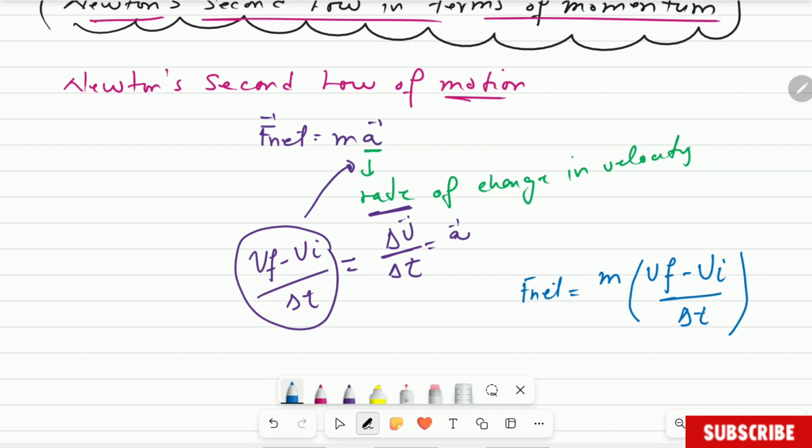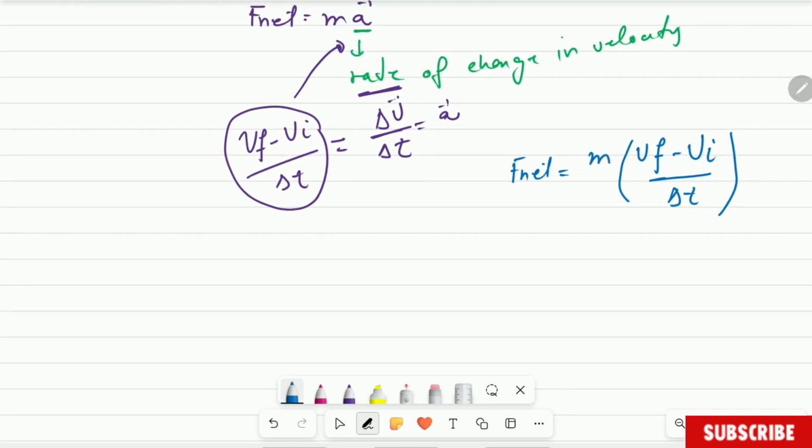Do you understand that? Okay. So now what are we going to do? We're going to solve that one. It's mathematics. We're going to multiply mass by final velocity and mass times initial velocity as it is there. So what do we get? F net is equal to mass times final velocity, is that correct? Simple math. Minus mass times initial velocity, everything divided by change in time. Are you with me?